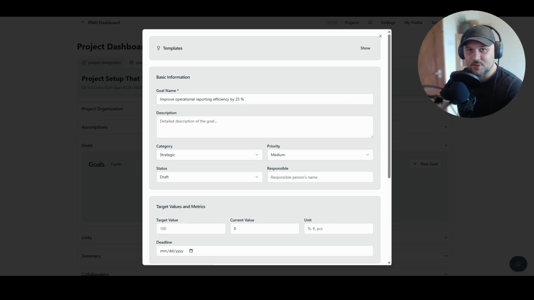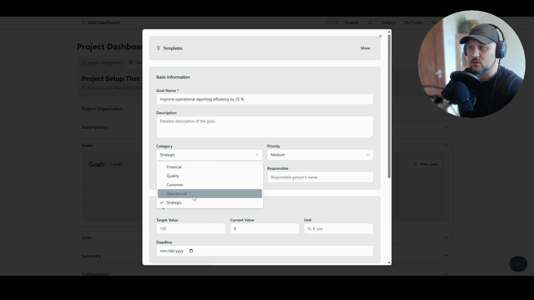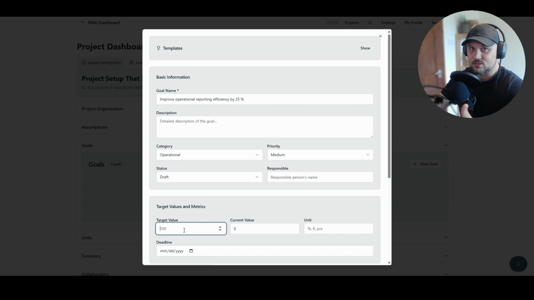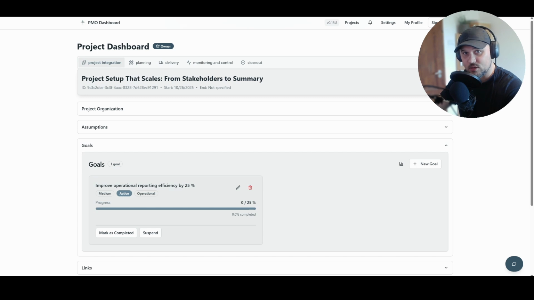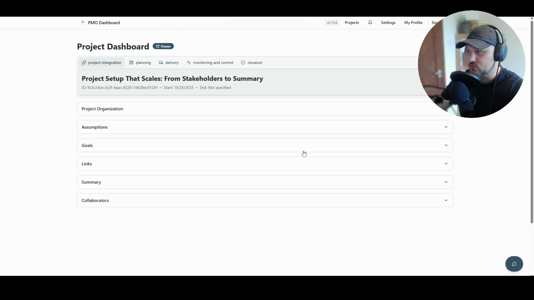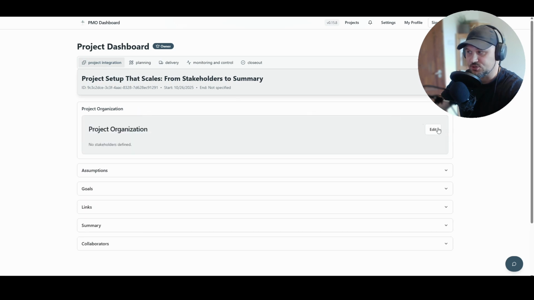Each goal needs to be classified somehow by type or category and linked to measurable outcomes. For example, right now, this goal fits into the operational category and is going to have a target value, which is 25%, and the unit of measurement is percent. Anything else can be added later, but these are the basics that a goal needs to include. Step 2 is going to be mapping stakeholders and their roles in our project. Let's move to the project organization section.